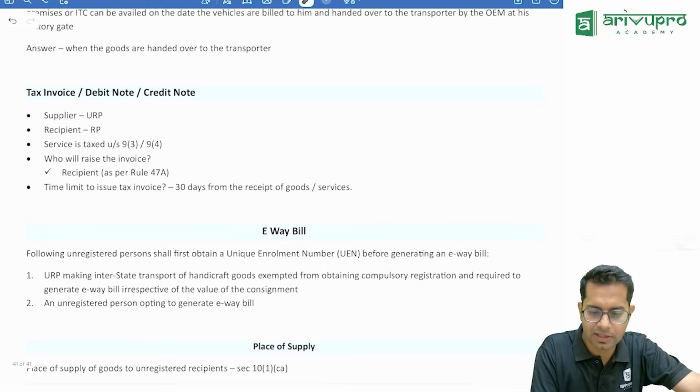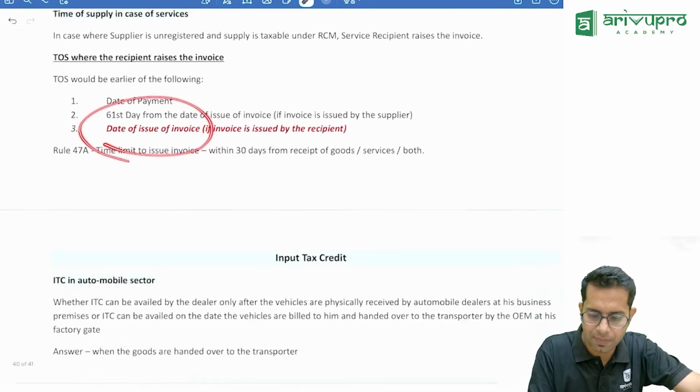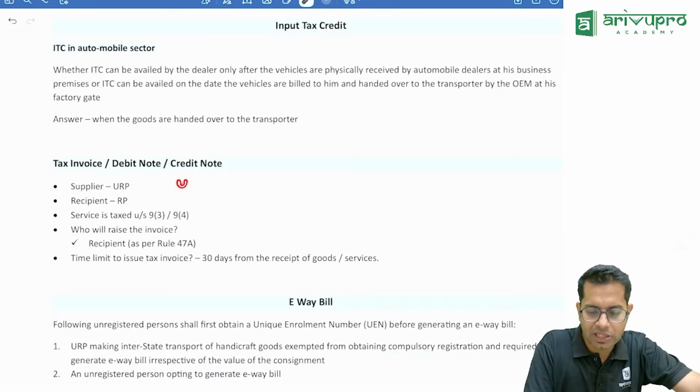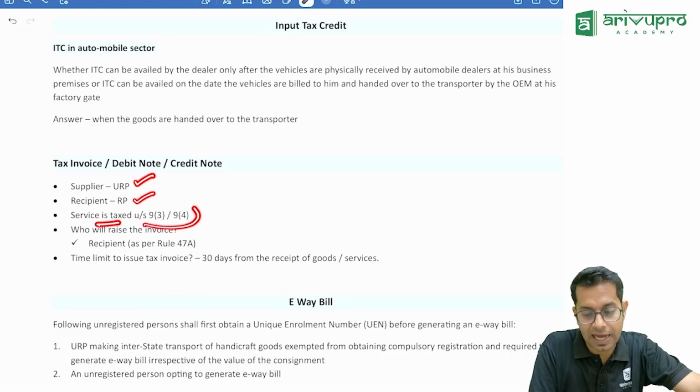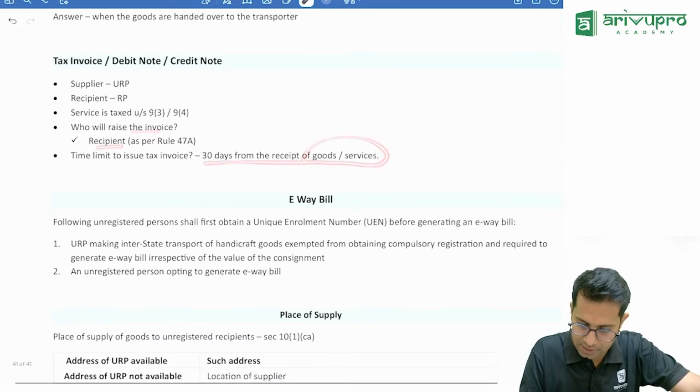Now, this point is with respect to this RCM point. Section 47A has been added, which says if the supplier is an unregistered person, if the recipient is a registered person, and if the services are taxed under 9(3) or 9(4), which is nothing but reverse charge, the recipient has to raise the invoice within 30 days from the date of receipt of goods or services.